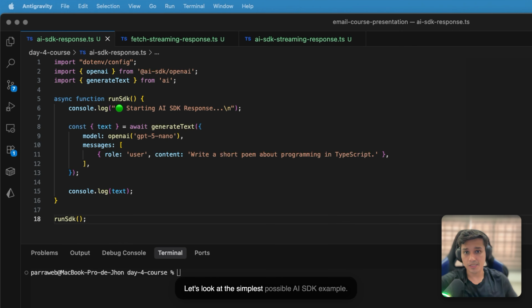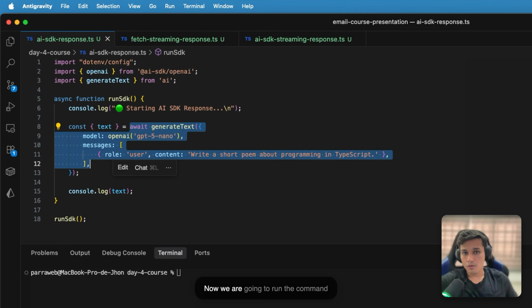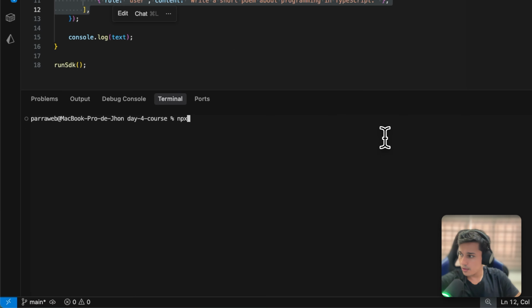Let's look at the simplest possible AI SDK example. No streaming, no fancy UX, just a single request and a single response. We are using the AI SDK, calling the model and waiting for the results. Now we are going to run the command npx tsx ai-sdk-response.ts.